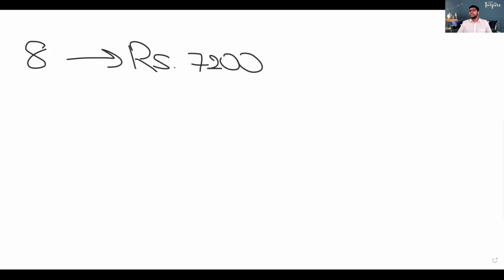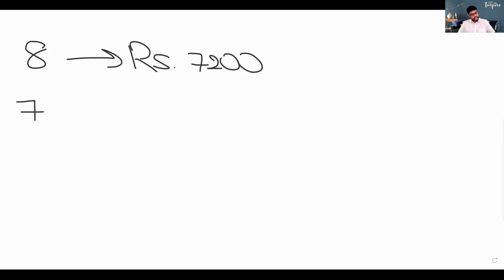Right. So in the meantime, I'll just do question number 2 here. So children, the question is, if the daily wage of 8 laborers who are paid equal wages is 7,200 rupees, find the daily wage of 3 laborers. So that means 8 laborers are paid 7,200 rupees. To work this out, you have to find the wage per laborer.